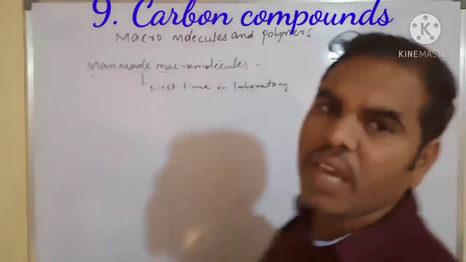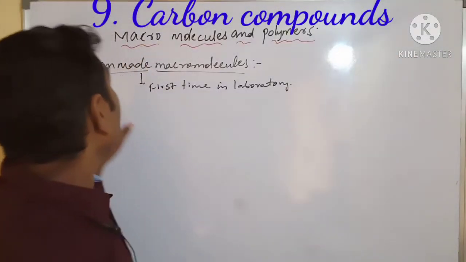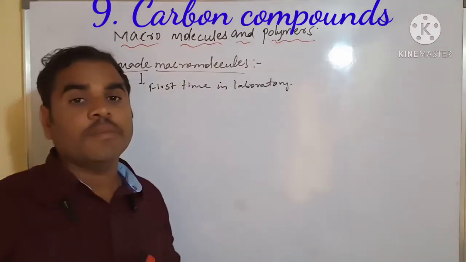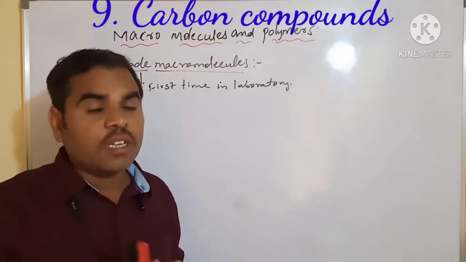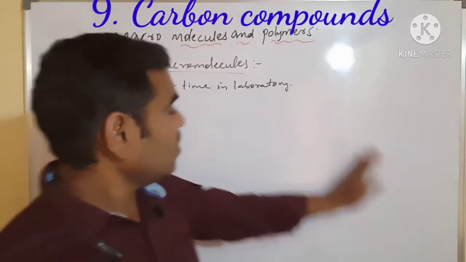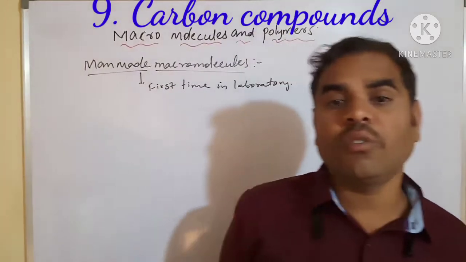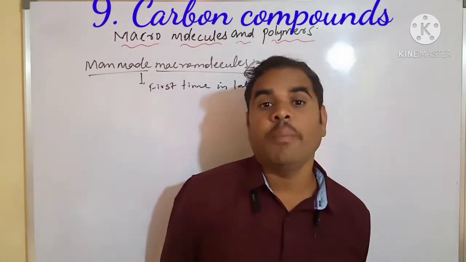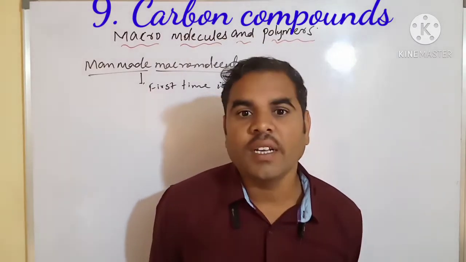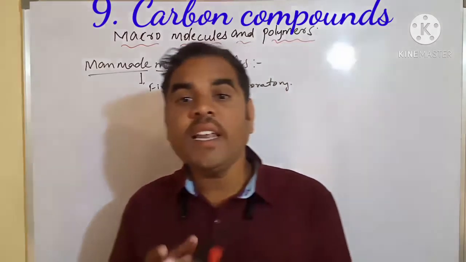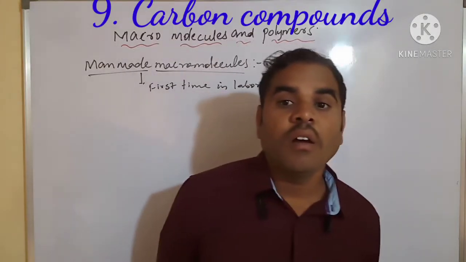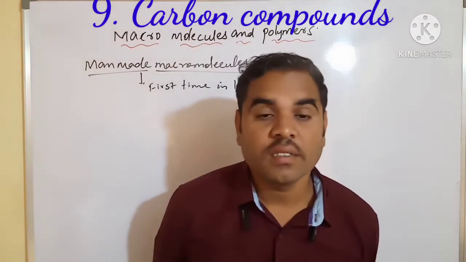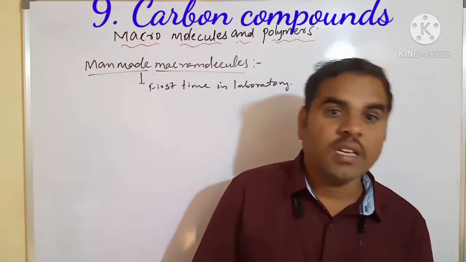Okay, students, we are learning. In this session, we look at man-made macromolecules, synthetic macromolecules, and we have to see the chemical macromolecules. Macromolecules were produced for the first time in the laboratory and factory with the intention to invent an alternative for rubber and silk. See, an alternative for rubber and silk.